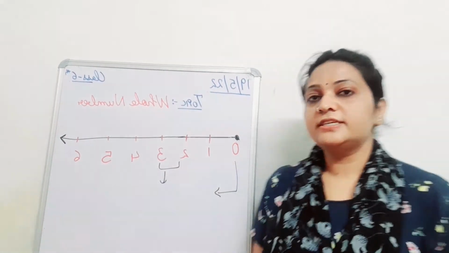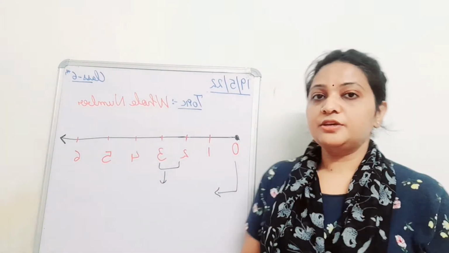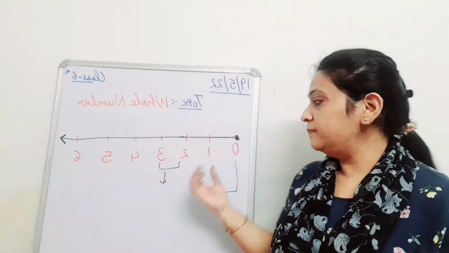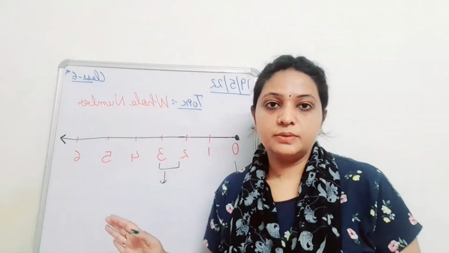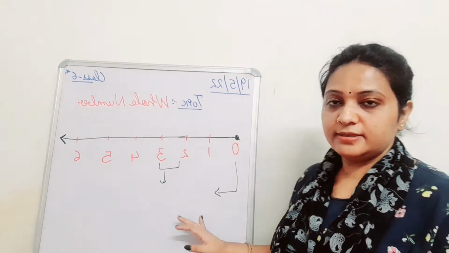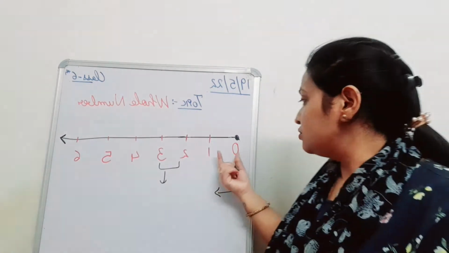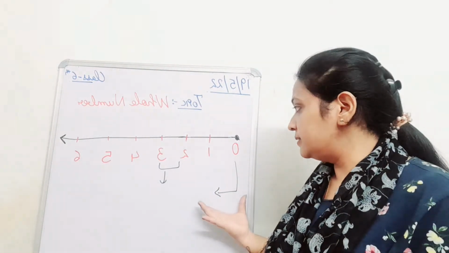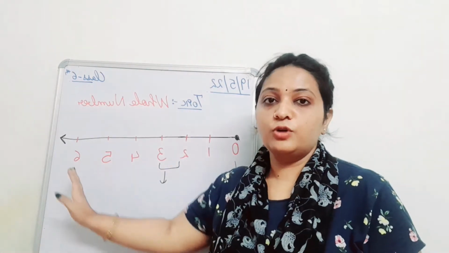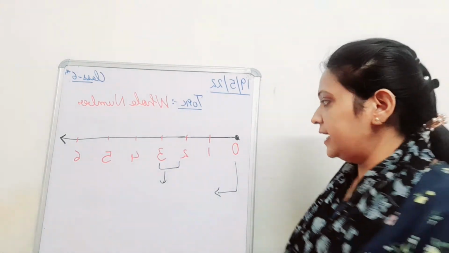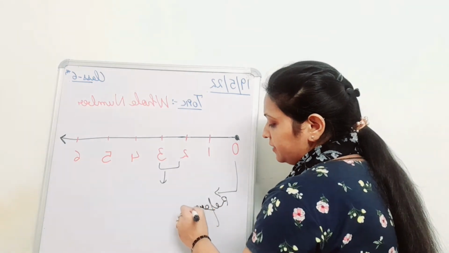Yes, students, here are 2 questions in front of you. I am asking you verbally and you have to tell me. 0 in the number line of whole numbers, it is known as, I have told you earlier, no? So 0 is represented as what on the number line of whole numbers? Yes, very right. So it is known as the reference point. Very good, students.